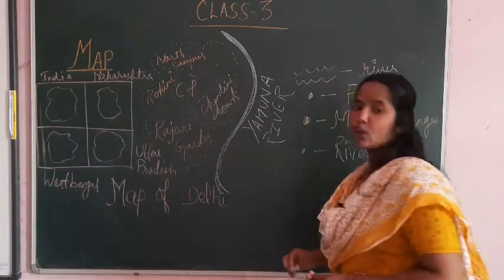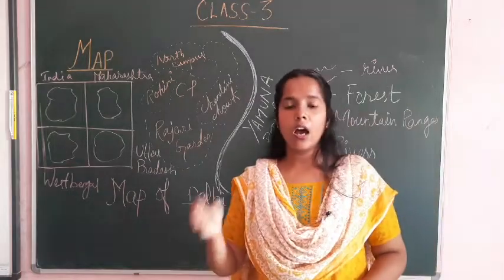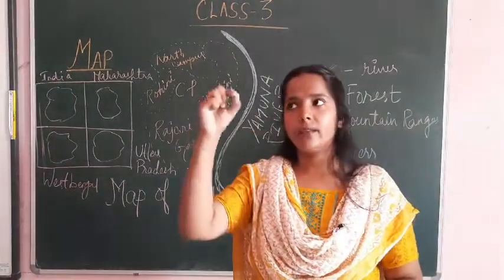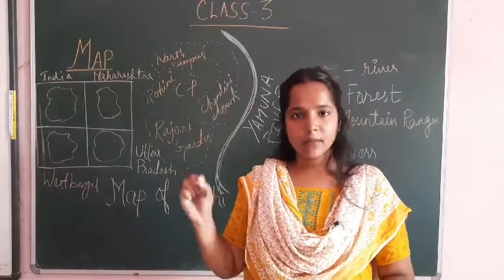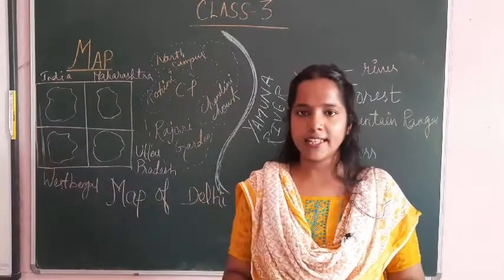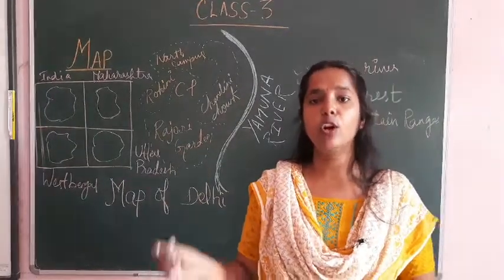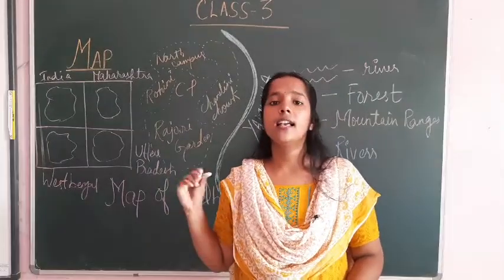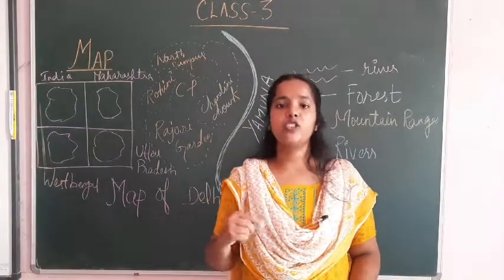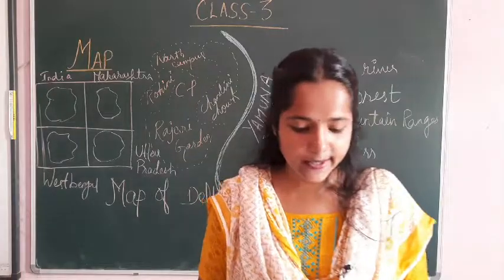So when we solve the political map, you will draw with some pencils or some colors. So on the left side or the right side, at the bottom of your map, you have to indicate and symbolize the symbol, so that we can easily check it, isn't it? So this is a symbol.